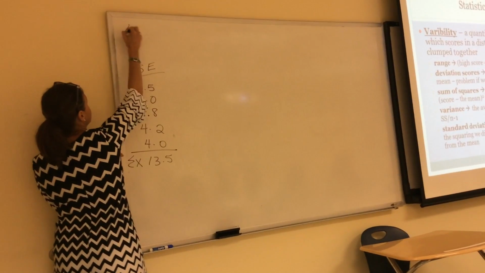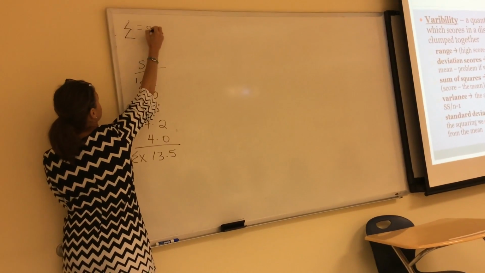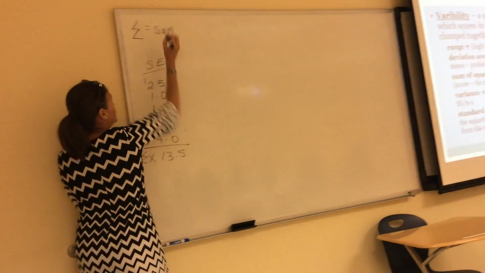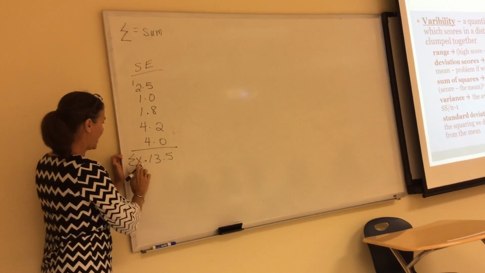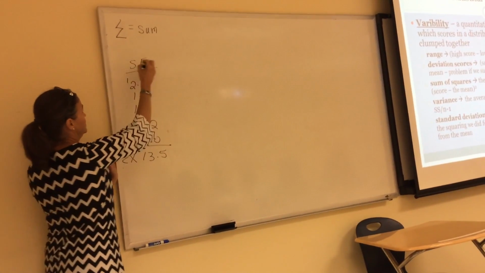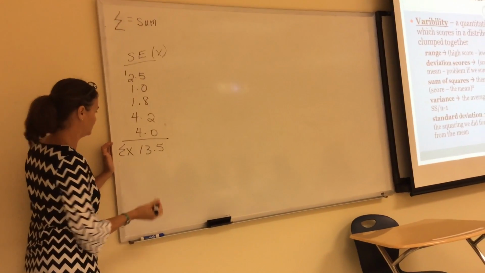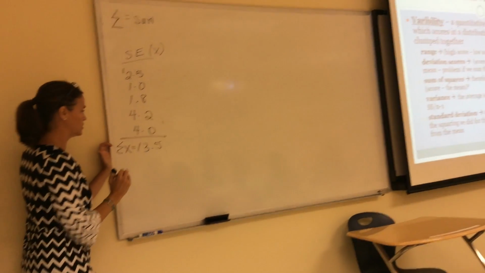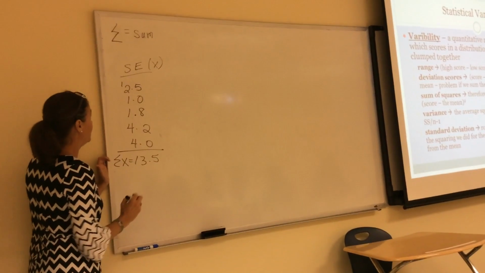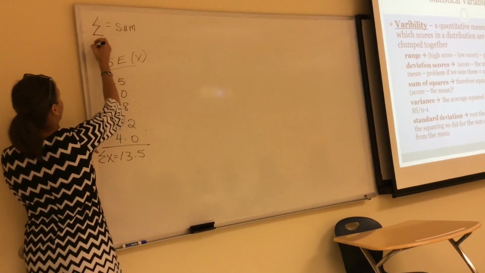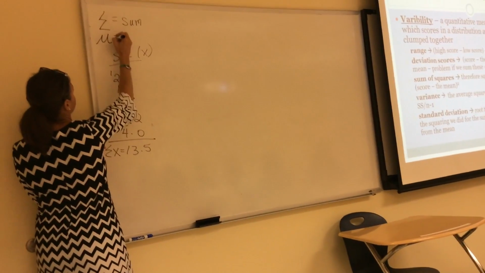This little symbol means sum. It means sum all the scores, add them all up. X is our variable. Self-esteem is our x. So the sum of x is 13.5. To get a mean, a mean equals mean.